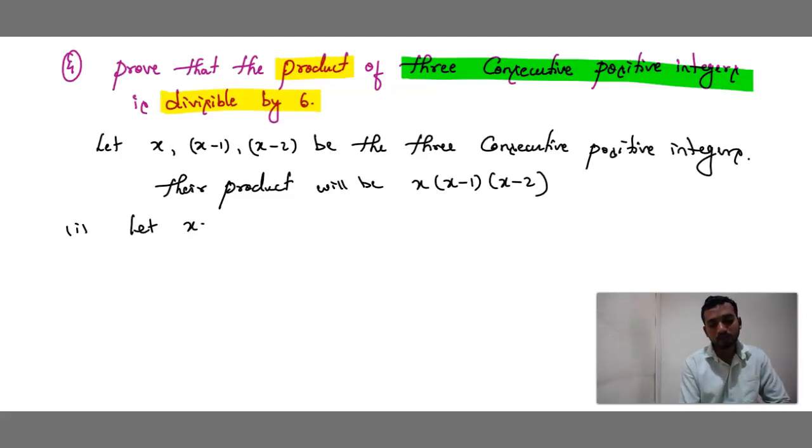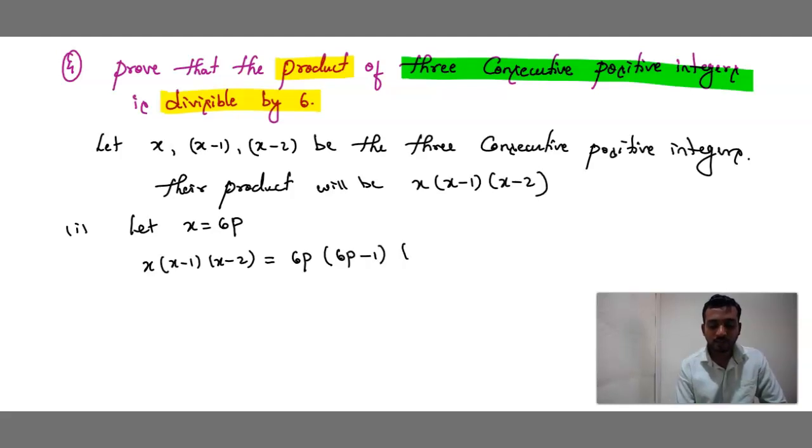Let us assume x is equal to 6p. Now what happens? What is the LHS? x into x minus 1 into x minus 2. What is x? 6p. Times 6p minus 1, times 6p minus 2.